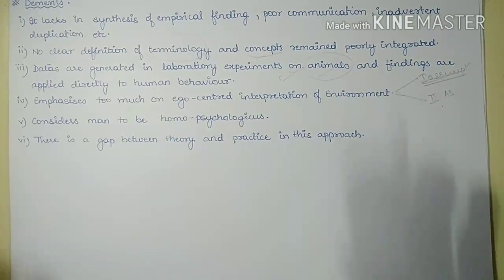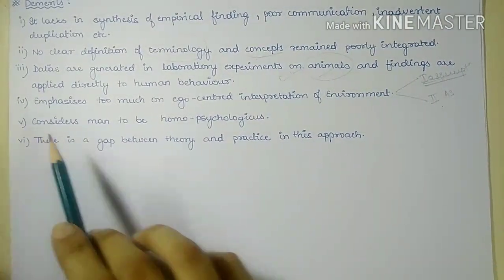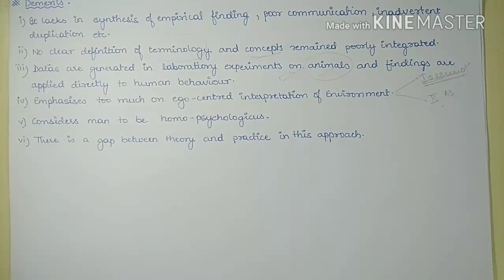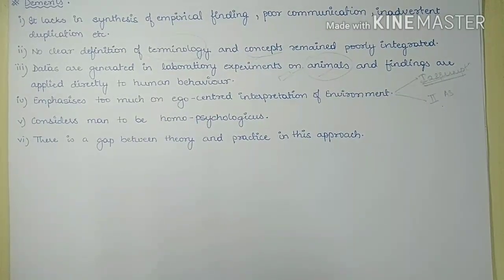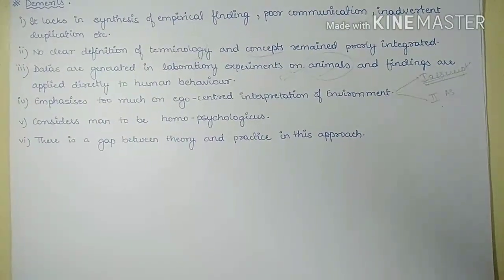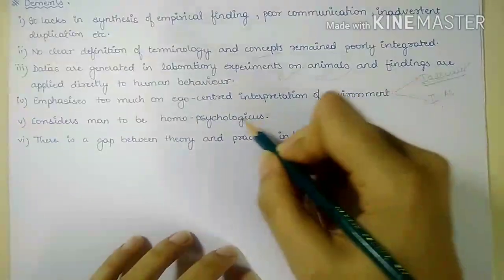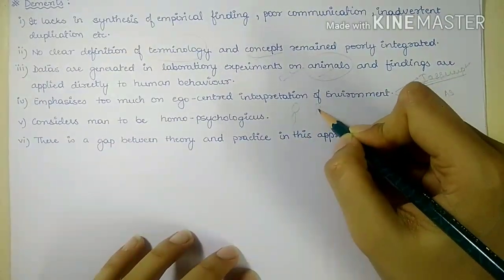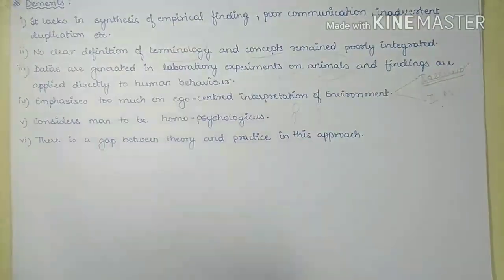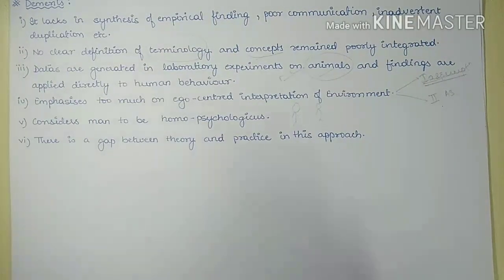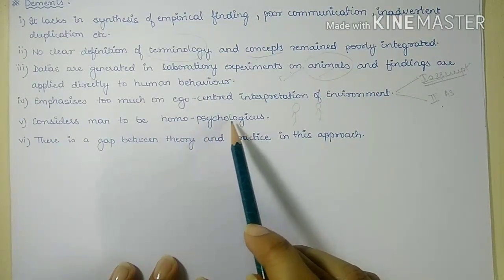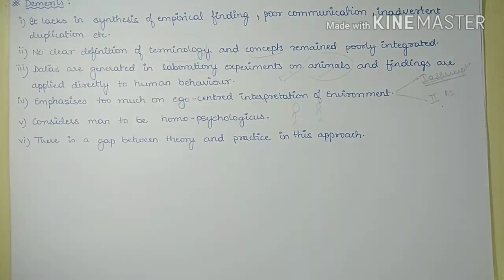Second last, we can see that this behavioral geography, or behavioralism, considers man to be a human psychologist. But human psychology differs from one individual to another on the basis of environment, belonging and knowledge. So man is not homo psychologicus.